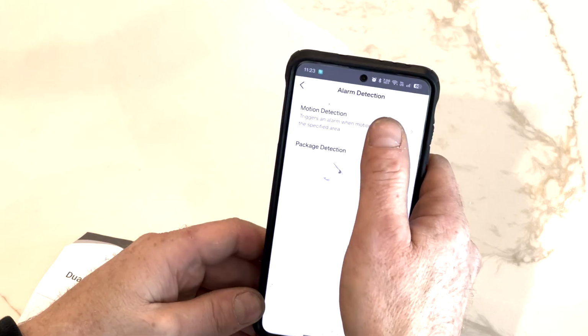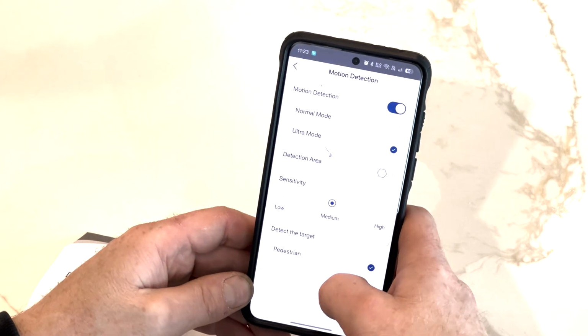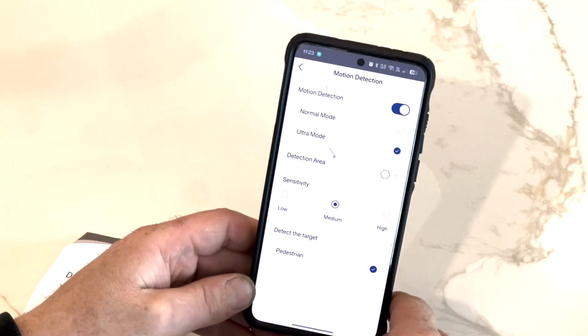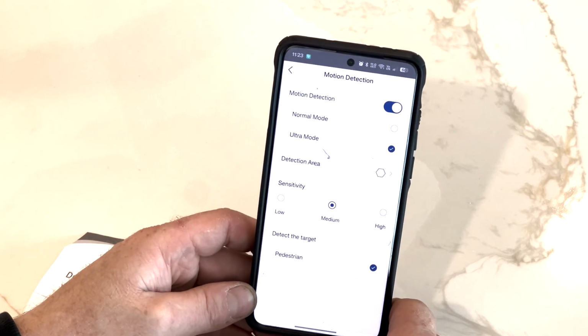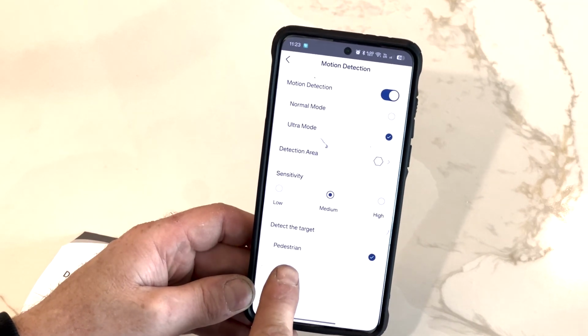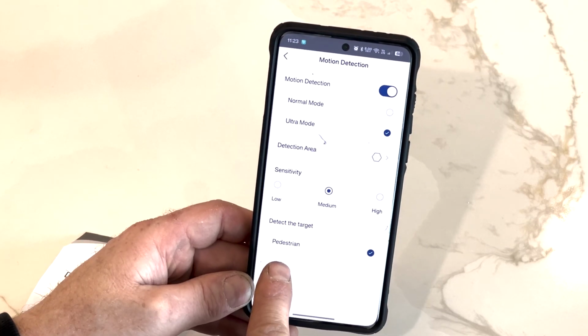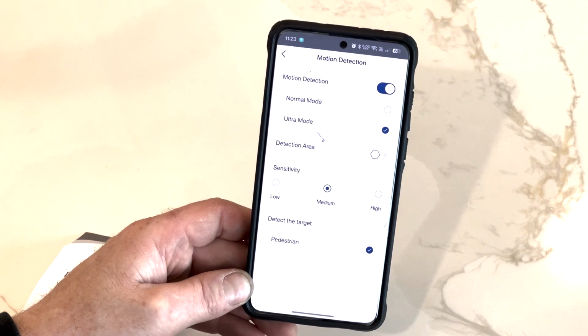Click on Motion Detection. Ultra mode is the mode that you'll most likely want to use. It allows for the use of the AI algorithm, which will detect pedestrians. Approximately 3 meters out is the maximum distance this camera will detect.